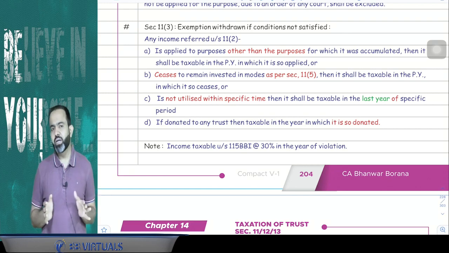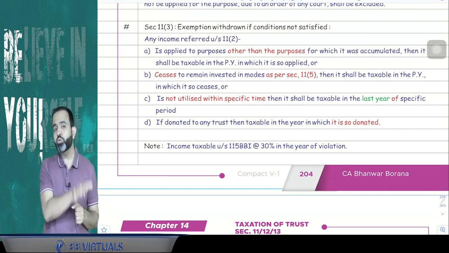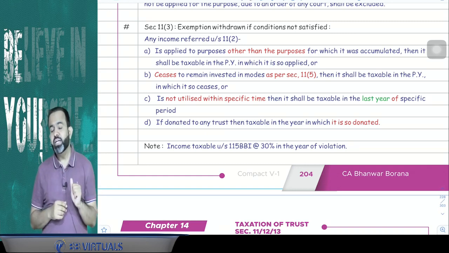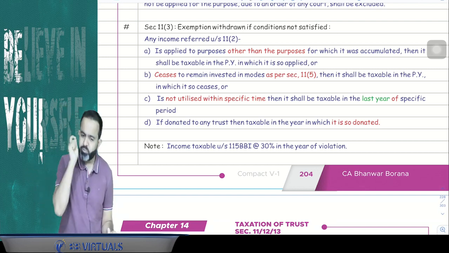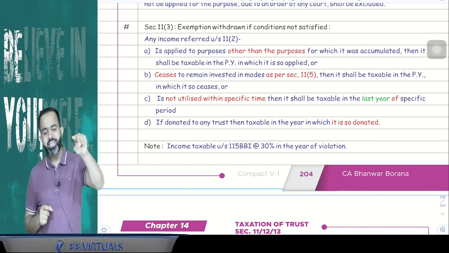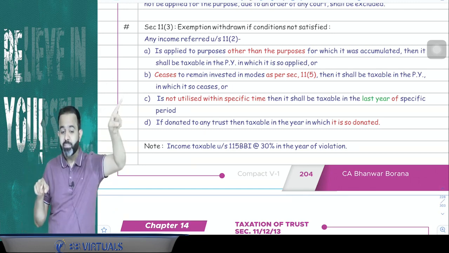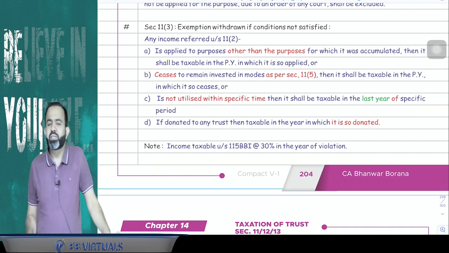Now second is, suppose that for a specific period of 5 years, you accumulated for 5 years and the 5 years expired and you have not utilized that amount, then in the 5th year only it is going to be treated as your income. Like you know that till last year there was a 6th year, but from this year they made the amendment and it will be treated as income in the 5th year only.